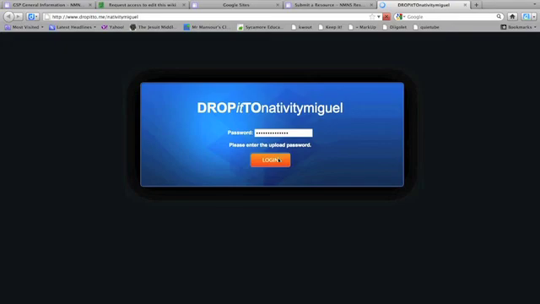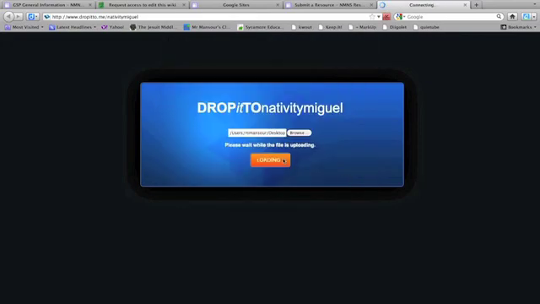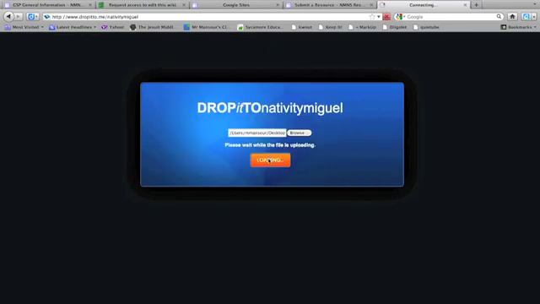and that will log me in. And now I can just browse the same files just like I did before. I can select the same file, open it, and upload it. And now that same file that I had uploaded before is there. Oops, it looks like it didn't work that time. So we will try one more time and grab this. And there we go.